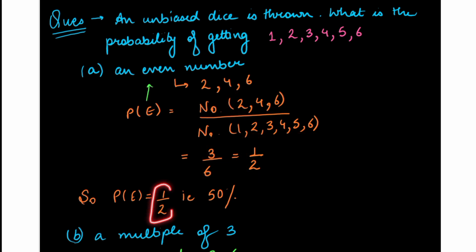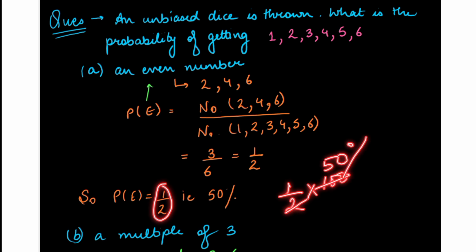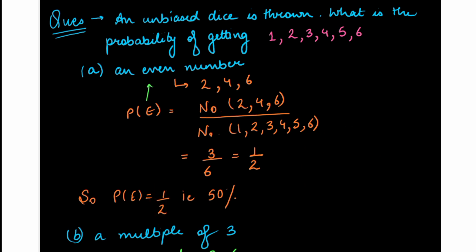Now, 1 by 2 probability, that is 0.5 probability, that is 50% chance. When we convert this into a percentage, we can simply multiply it by 100. So we get 50% chance. There is a 50% chance that the number obtained will be an even number on a throw of a dice.